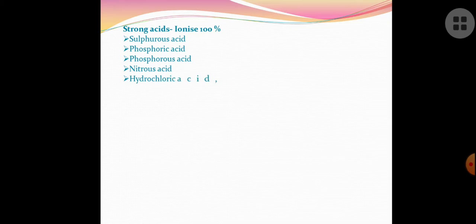Here we have sulfurous acid, whose formula is H2SO3. Now we are not going to learn all the formulae, but just remember sulfurous acid. Next we have phosphoric acid, whose formula is H3PO4. Then phosphorus acid, H3PO3. Then nitrous acid, HNO2. Nitric acid will contain HNO3, here one oxygen less.